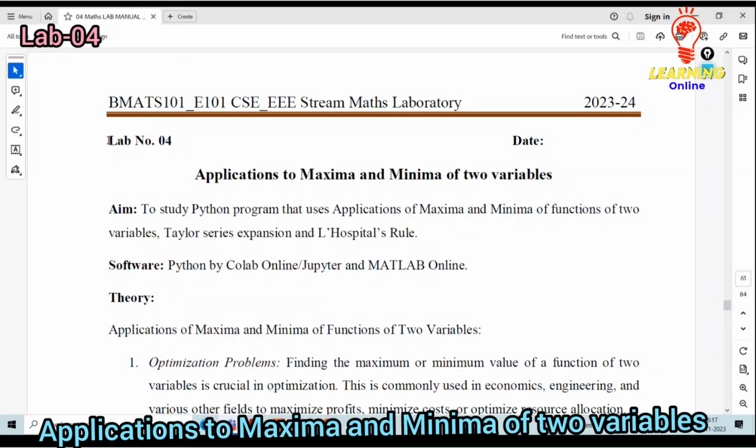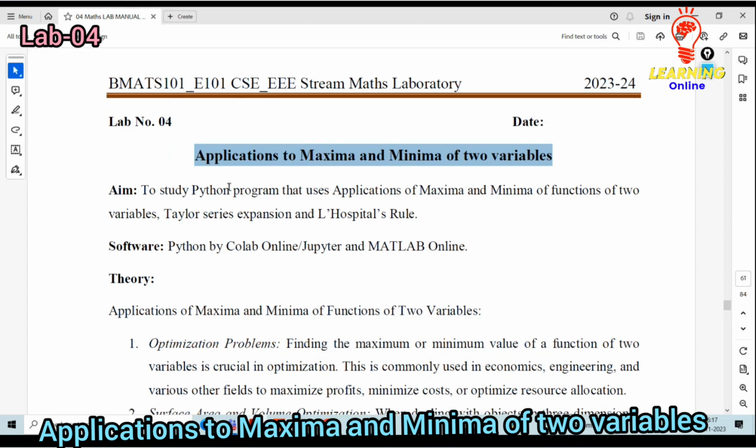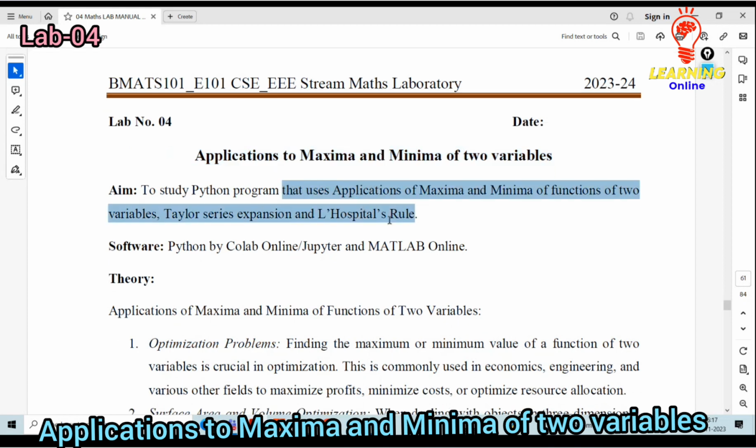Can discuss with the lab number 4. Okay, that is applications to maxima and minima of two variable expressions. Okay, to study the Python program that uses the applications of the maxima and minima of the functions of two variables, and the Taylor series expansion, then L'Hospital's rule.